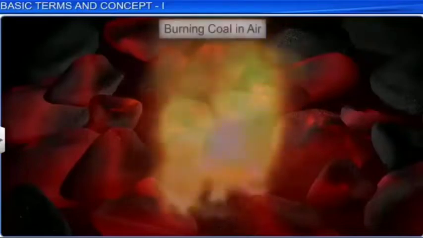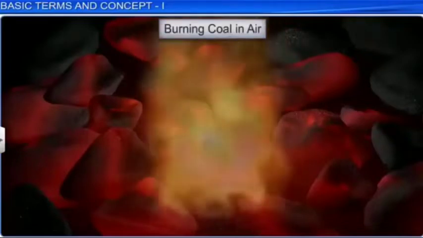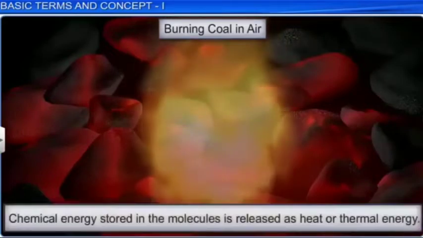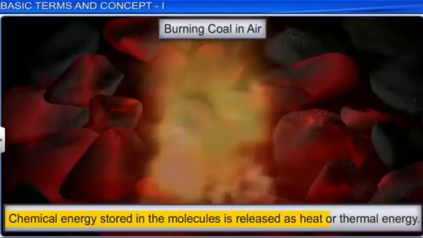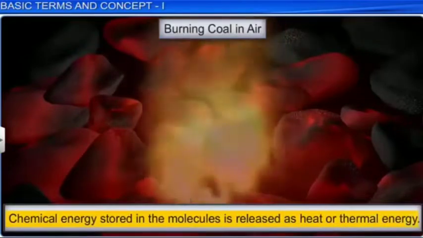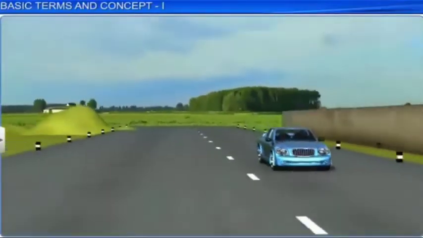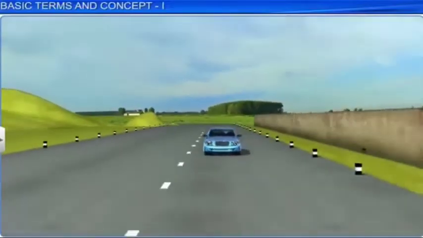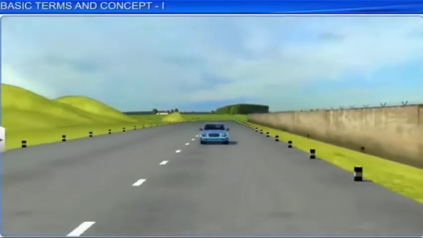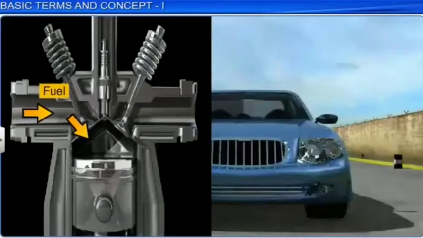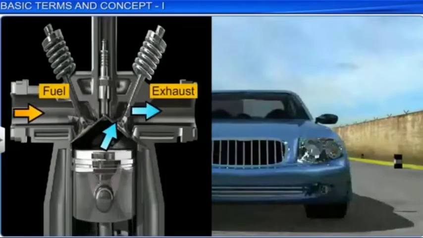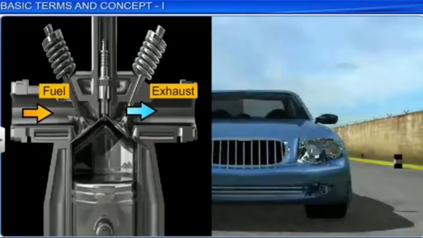Before we begin, let's look at examples of some common chemical reactions, like the burning of coal. When coal is burned, the chemical energy stored in the molecules is released as heat or thermal energy. Another example is that of burning of fuel in a car engine. When the fuel burns in an engine, it converts the chemical energy to mechanical energy, propelling the car to move along the road.